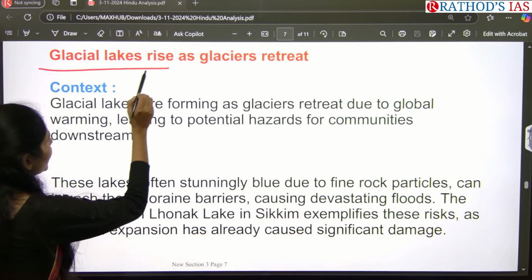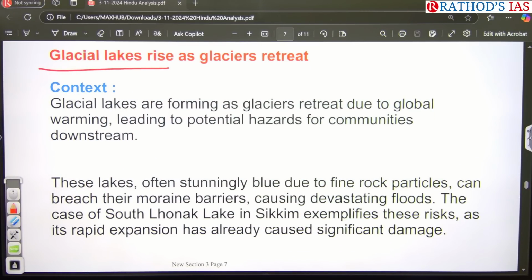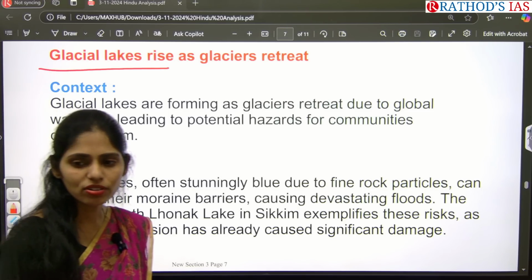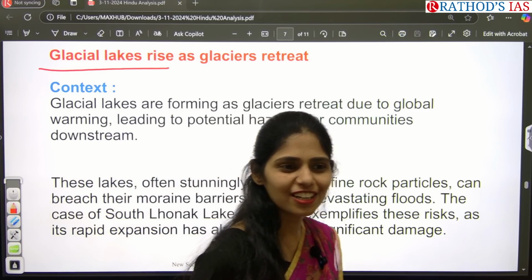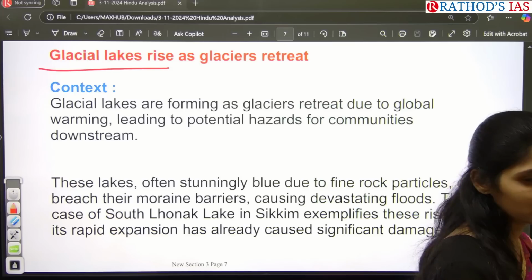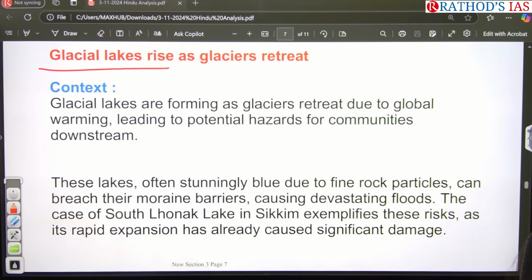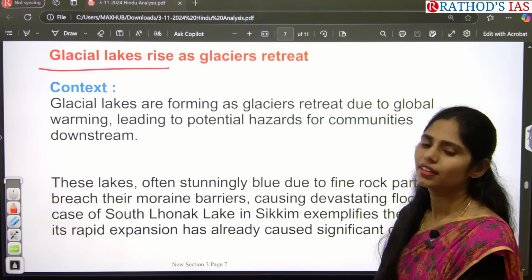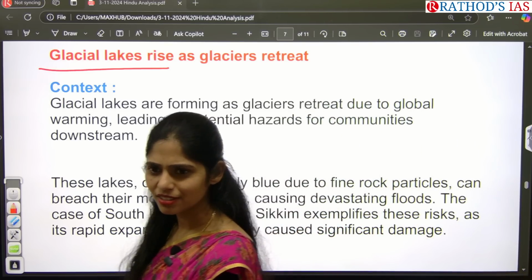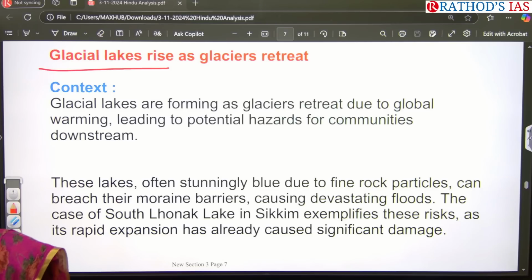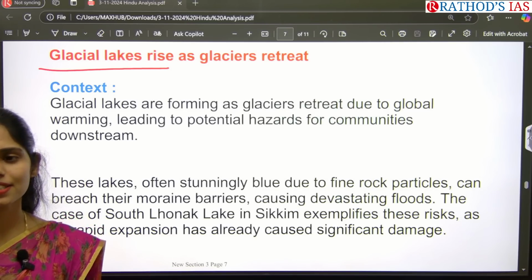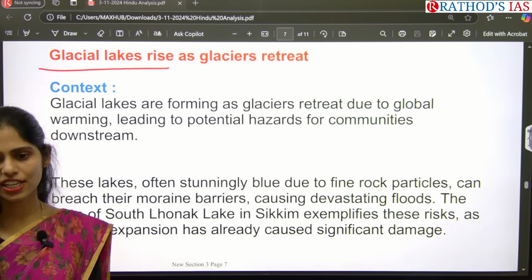Glacial lakes rise as glaciers retreat. So what is this article talking about? What is the meaning of glacial retreat? What is the meaning of this word glacial retreat? Retreat. Many a time we have discussed it in our analysis, guys. Glacial retreat.